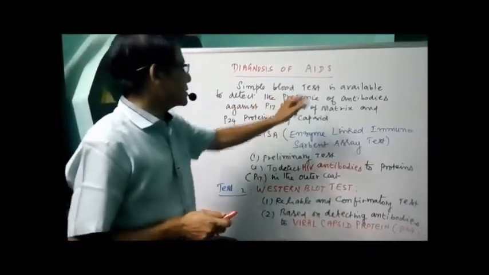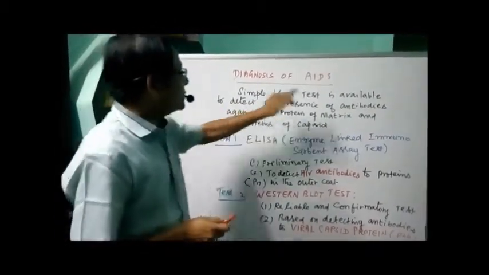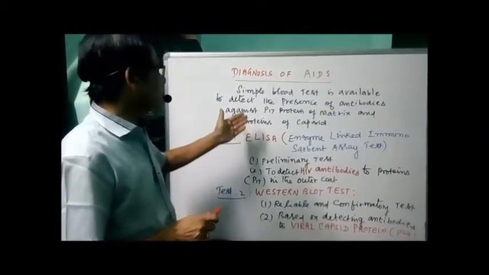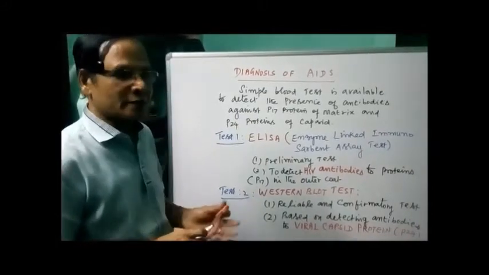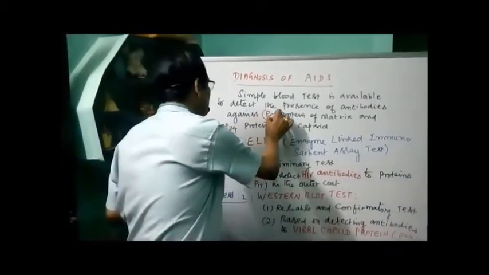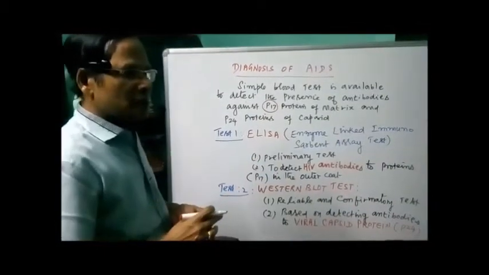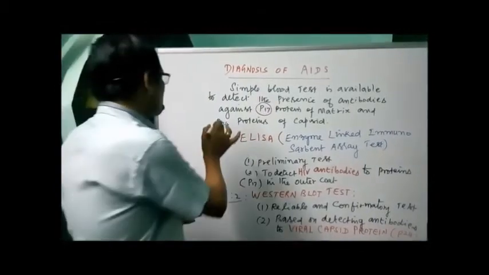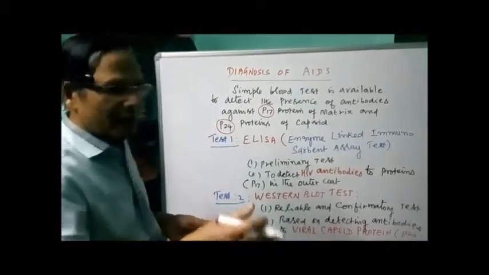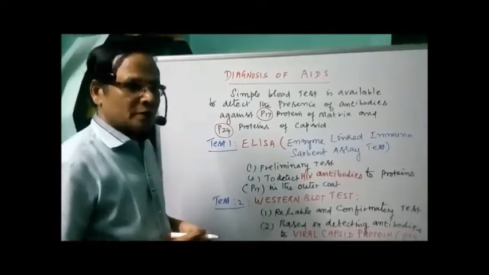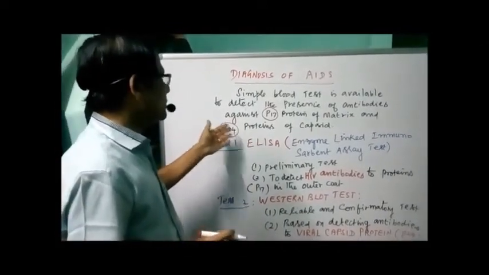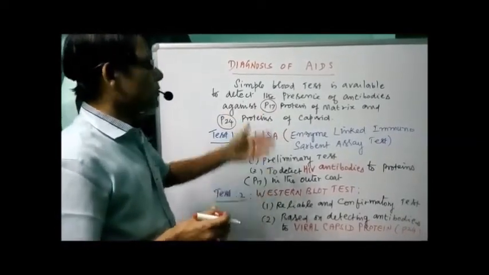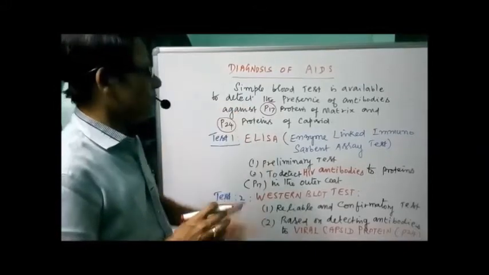The simple blood test is available to detect the presence of antibodies, not the antigen, against the P17 protein of the matrix. There is one protein called P17 present in the outer layer, nearby the lipid bilayer, and P24 protein which makes up the capsid. The inner capsid is formed of one type of protein called P24. Below the lipid bilayer of the envelope we have the matrix protein formed of P17.